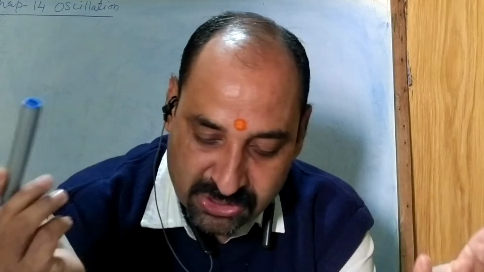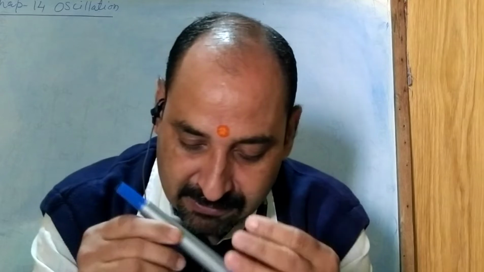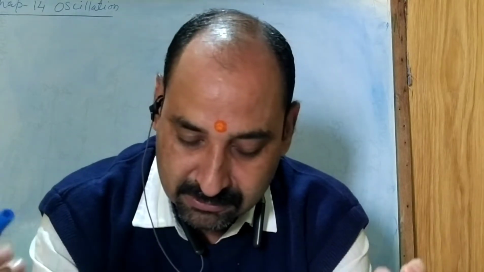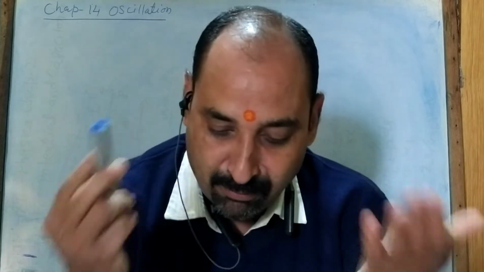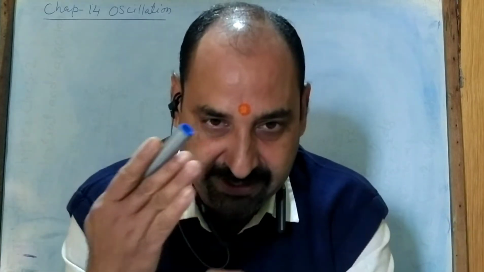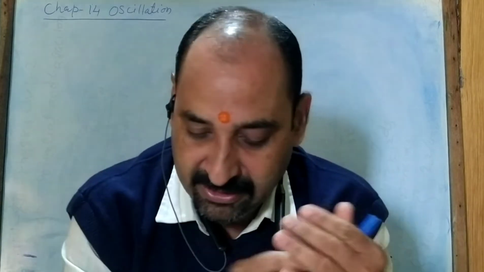Now we will talk about oscillatory or harmonic motion. If a body moves back and forth repeatedly about the mean position, that means it passes continuously through the mean position, its motion is said to be oscillatory motion. If the body moves back and forth repeatedly about its mean position, it is said to be oscillatory, vibratory or harmonic motion.